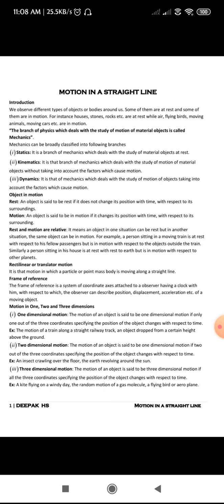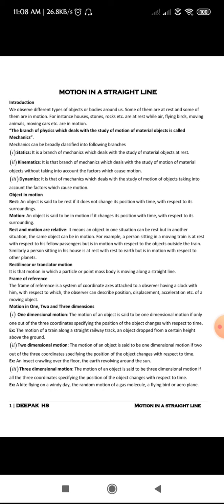Okay. So next, when do you say that the body is in motion? It is said that an object is in motion if it changes its position with time with respect to its surrounding. So if the body changes its position with respect to time and with respect to the surrounding, we say that the body is in motion. This is how we say when the body is at rest and when the body is in motion.